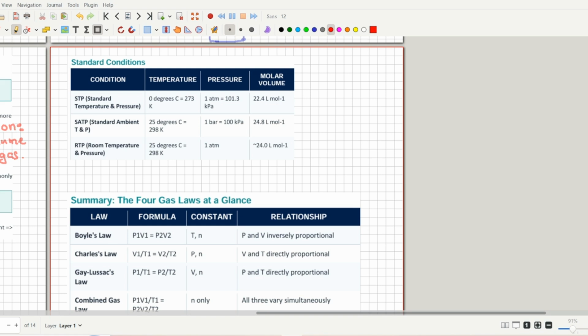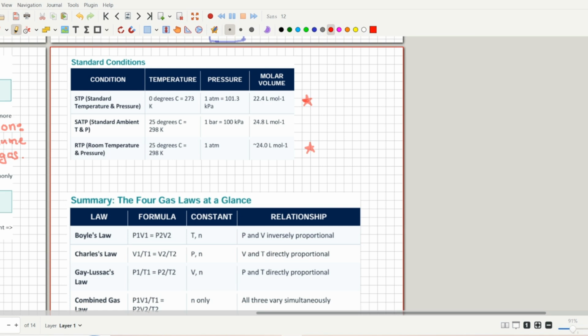The most commonly used are STP and RTP. STP and RTP are more important, while standard ambient temperature and pressure, SATP, is less important. It is less likely to appear in IMAT, but I'm really skeptical and I don't want to leave anything out, so I just wrote it down for you. So what is standard temperature?